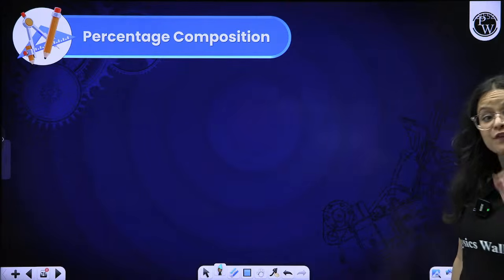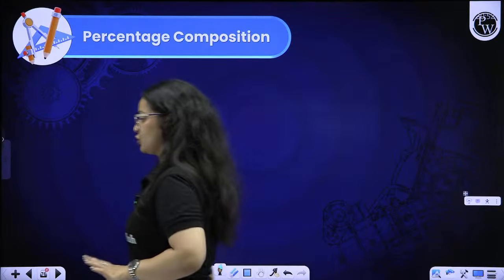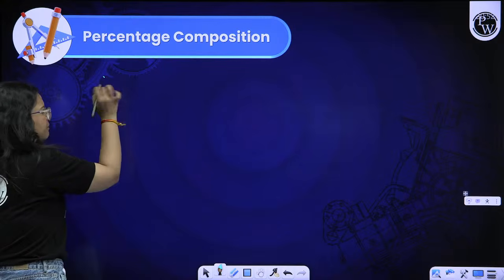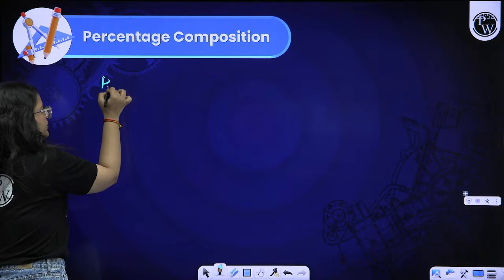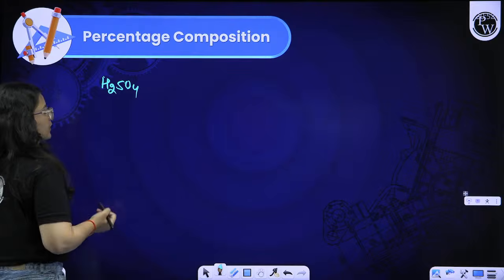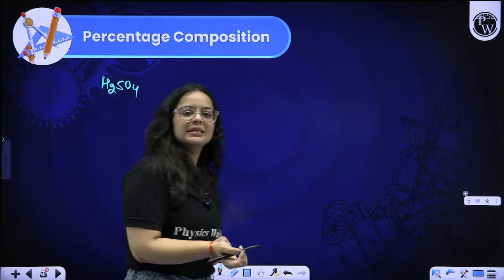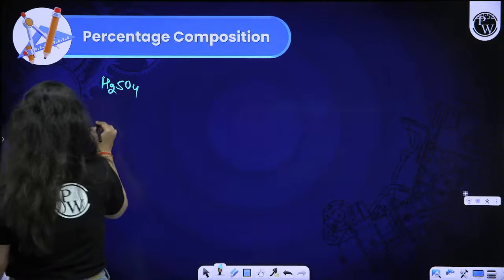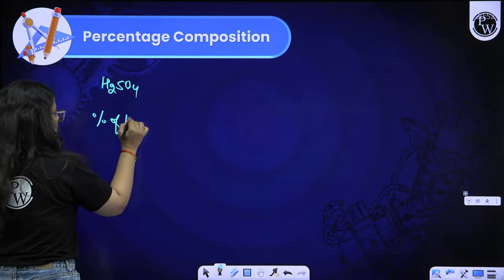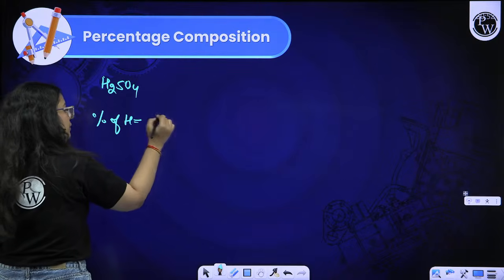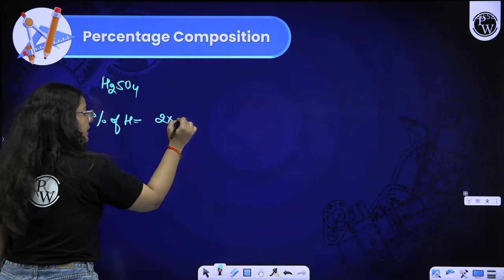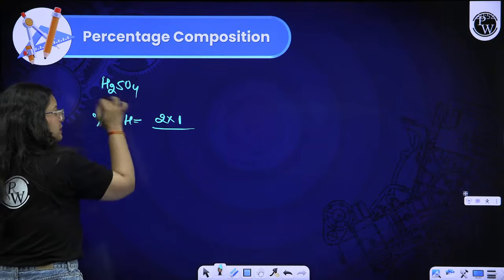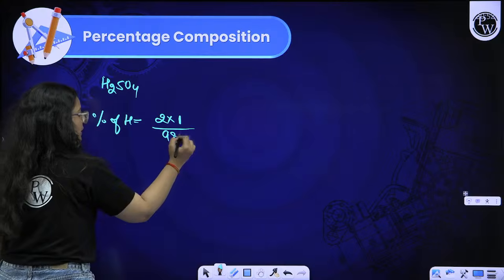Now we will shift to the percentage composition portion. What is percentage composition? Let us suppose we have a compound, H2SO4. Percentage composition means we find the percentage of a particular element. Let us say we are finding the percentage of hydrogen in this. Hydrogen atoms are 2 in number, so 2 into the mass of hydrogen, which is 1, divided by the total, the mass of H2SO4, that is 98, into 100.